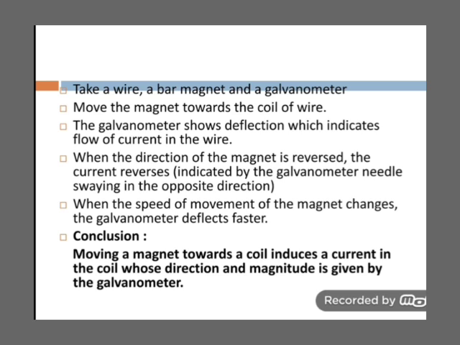It is concluded that the current is induced only when there is a varying magnetic field, and when the speed of the movement of the magnet towards or away from the coil changes, the rate of deflection of the pointer of the galvanometer also changes.